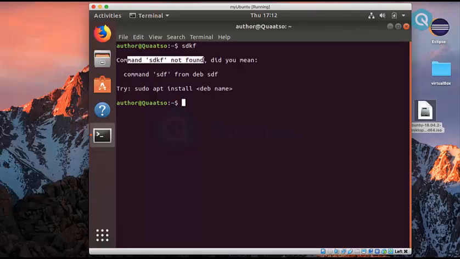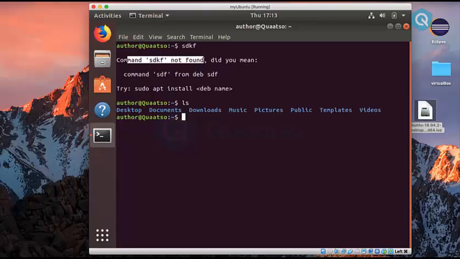Now I'm going to run another command with the name ls, which is the short form of list. So type ls and hit enter. In response, we can see it has shown the folders and files which are available in the current directory. Don't worry about directories and all, we will cover them in upcoming sessions.